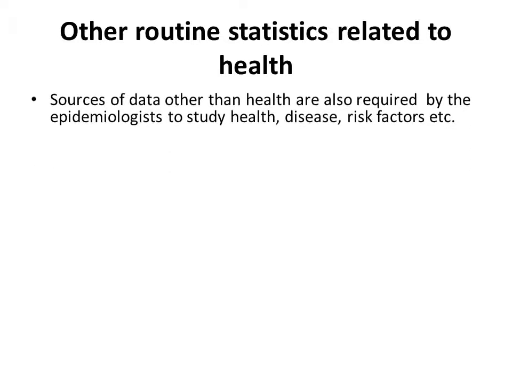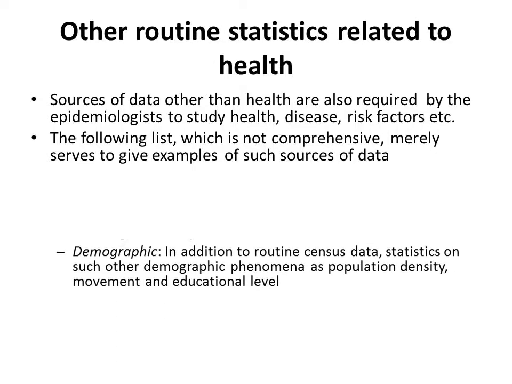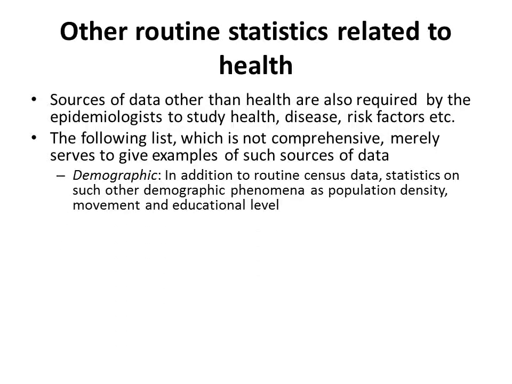Other routine statistics which may be related to health. Sources of data other than health are also required by epidemiologists sometimes when they want to study health and disease and their risk factors. The following list, which is not comprehensive, gives an example. Demographic data. In addition to routine census data, statistics may be required on population density. We might need to study the prevalence of disease and try to associate it with population density, with the educational level of the population. So such data is not from health records but from other statistics routinely collected.